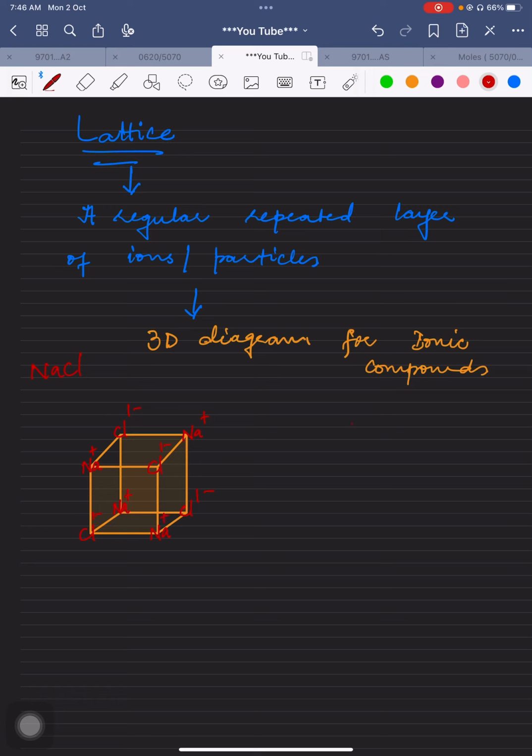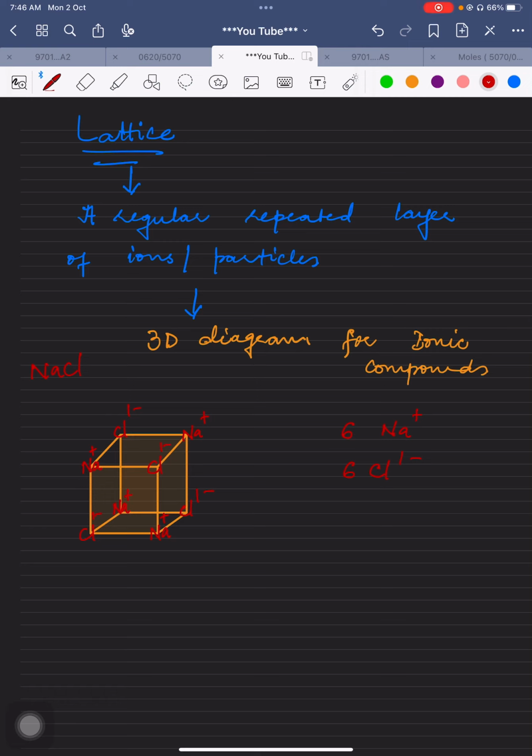Basically, each of the sodium ions is surrounded by 6 chloride ions, and each of the chloride ions is surrounded by 6 sodium ions. This is a three-dimensional diagram which we cannot fully draw over here, but this cubic, lattice structure will be asked in the exam as well.